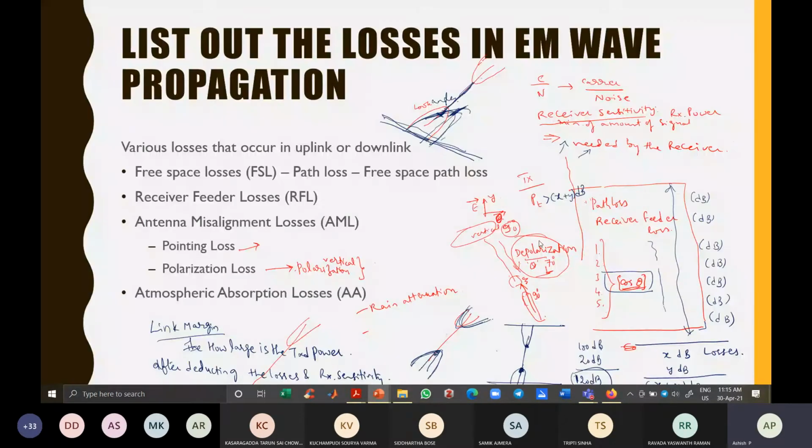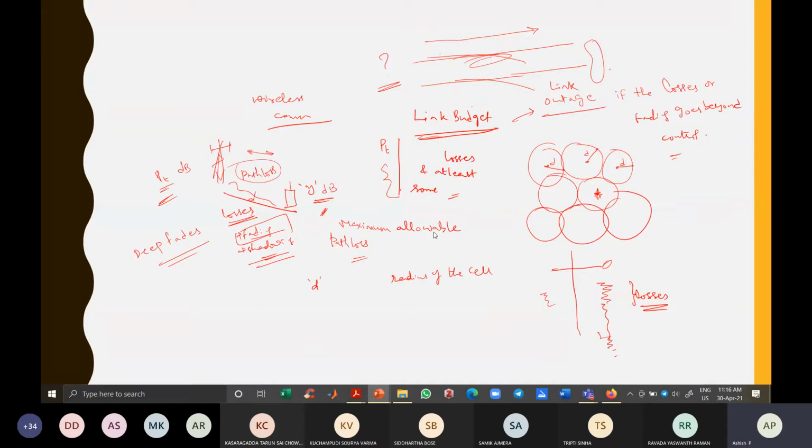Okay, so in terms of vernier calipers and screw gauge, if you have studied, this is called least count. Least count is the smallest amount of change which can be detected. Similarly here, receiver sensitivity is the smallest amount of variation in the signal which can be detected by the receiver. The receiver needs these many dB of power. That is its sensitivity. Below that threshold, it cannot identify the signal. All these things you have to manage, and therefore we prepare the link budget by considering all the losses.